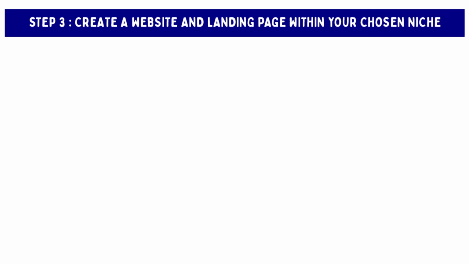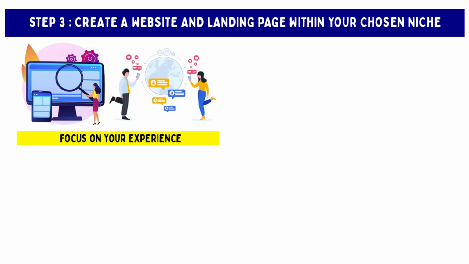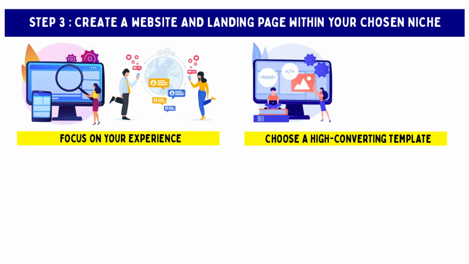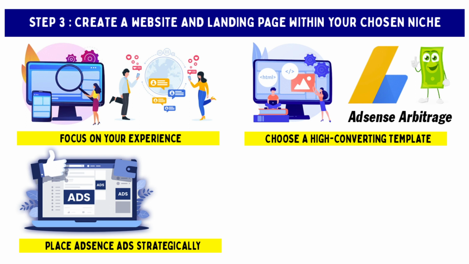Here are some tips for creating a landing page or website optimized for AdSense Arbitrage. Focus on user experience. Make sure your landing page or website is easy to navigate and provides a positive user experience. This will increase the likelihood of visitors clicking on AdSense ads. Choose a high-converting template. Use a template that has been proven to convert well for AdSense Arbitrage. This will help you achieve a high click-through rate and maximize your earnings. Place AdSense ads strategically. Place AdSense ads in prominent locations on your landing page or website, where they are likely to be seen and clicked by visitors.